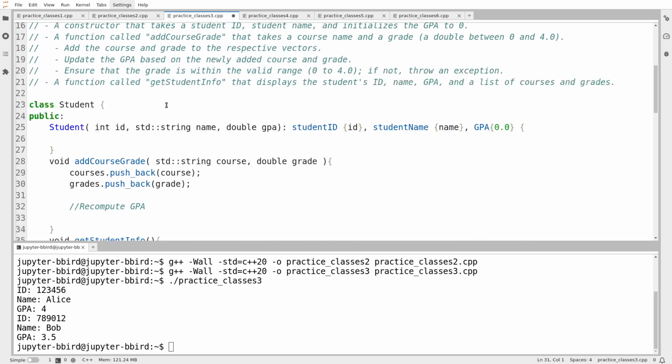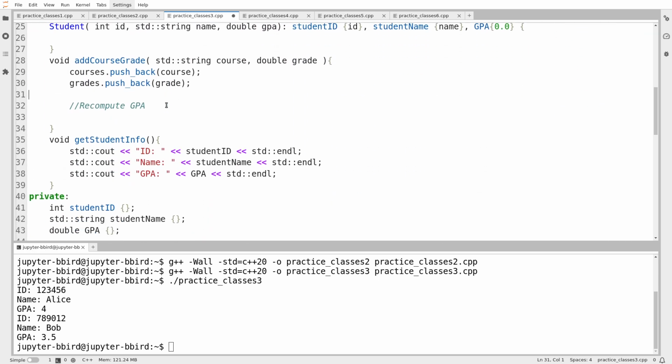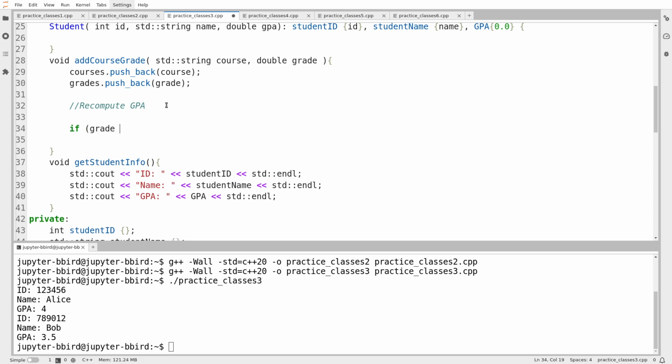So this is a poorly designed class. The abstraction is sort of there, but everything else happening behind the scenes is nonsensical in my mind. Okay, so now I'm going to say if grade is less than 0 or grade is greater than 4, I guess I'll do those as point zeros. Well, then we've got ourselves a problem. We've got an invalid grade.